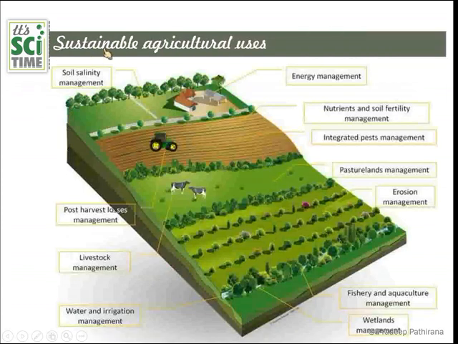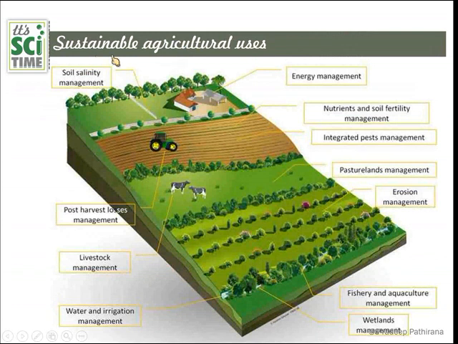Next theme, sustainable agricultural uses. From the problematic issues, now we are moving to the solutions. One option, sustainability, means long-lasting agricultural uses. And in Sri Lanka, we had such systems. Now we have to go back to this one. This can be called green farming as well. And these are the qualities or the practices in green farming.